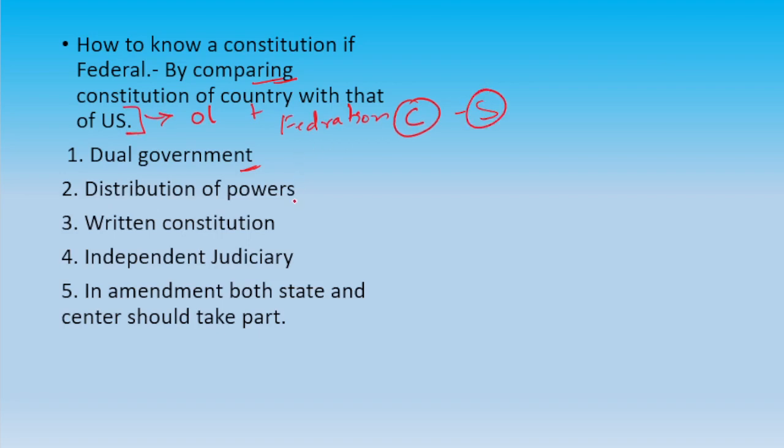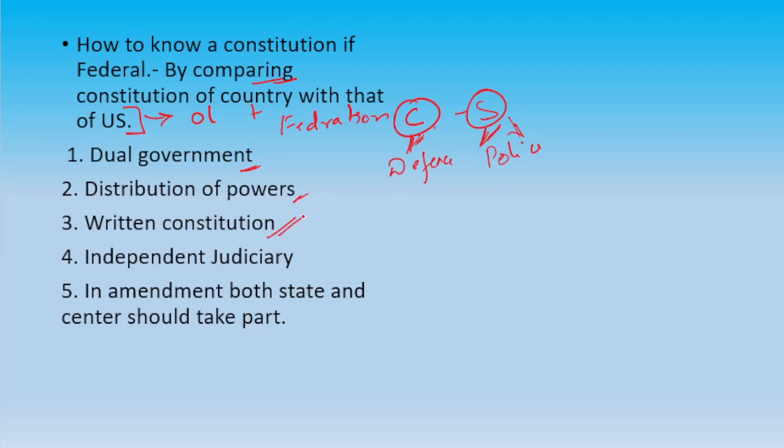Second point is distribution of power. Are the powers divided between center and state? There are some powers which are with center and some with state. For example, defense is with center, and police is with state. Public law and order is with state.